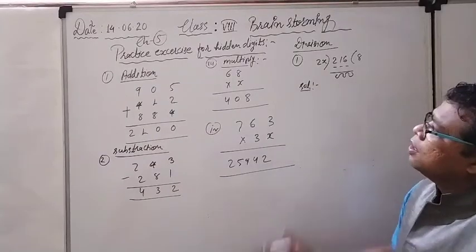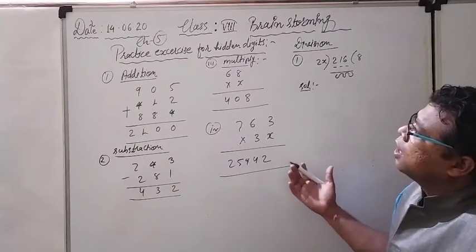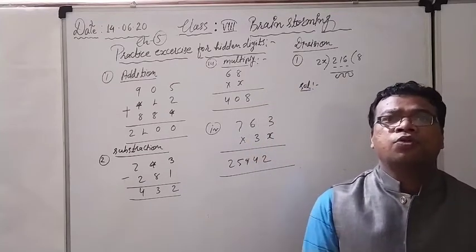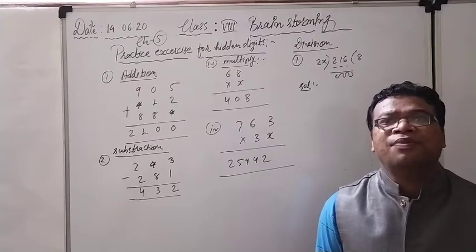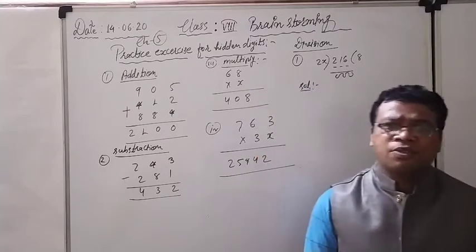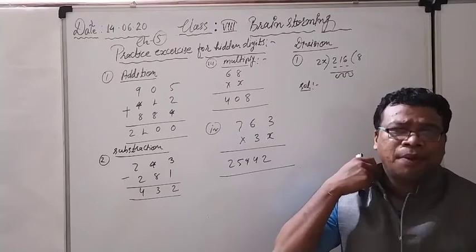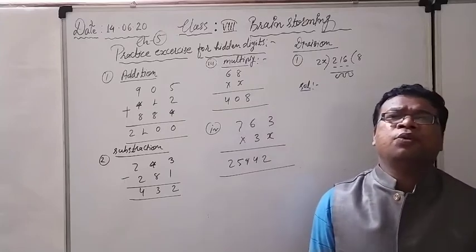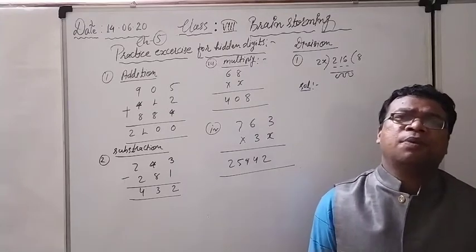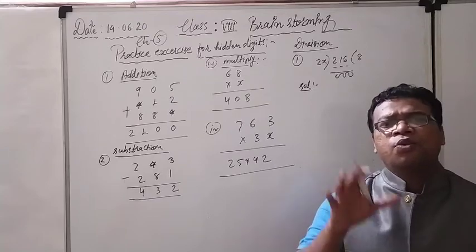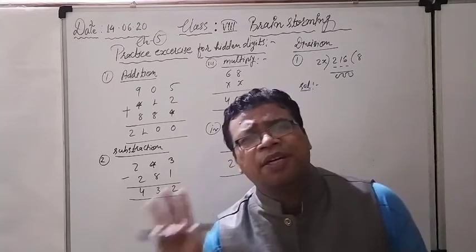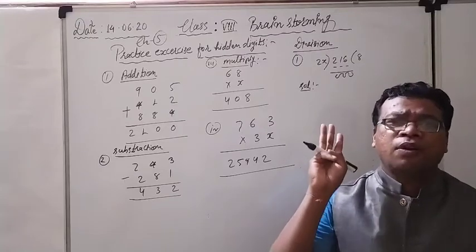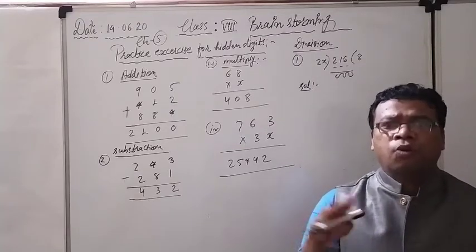Right now, see, I have told you so many things. In my last lecture we discussed the divisibility rule, and after that we solved so many questions based on it, like multiple of 3, multiple of 9, divisible by 9. Any number will be given to you and you have to check whether it is divisible by 3, 9 or 11. So actually you have to focus only on three divisibility rules: divisibility by 3, divisibility by 9, and divisibility by 11. You have to read the whole thing, no problem.